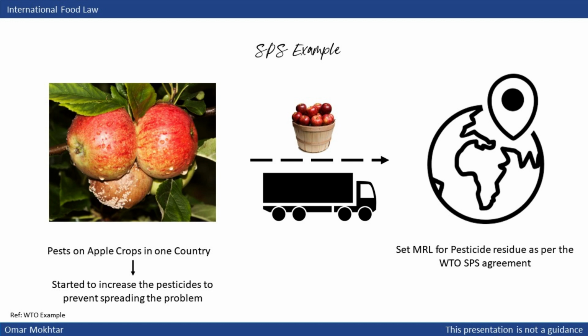The importing country should not impose more restrictions on imported products than necessary, as doing so would hinder trade. This means that the country is supposed to establish these laws in accordance with the Codex. If the country decides not to follow the Codex and opts for more stringent regulations, it must provide scientific justification for these laws to avoid impeding trade.